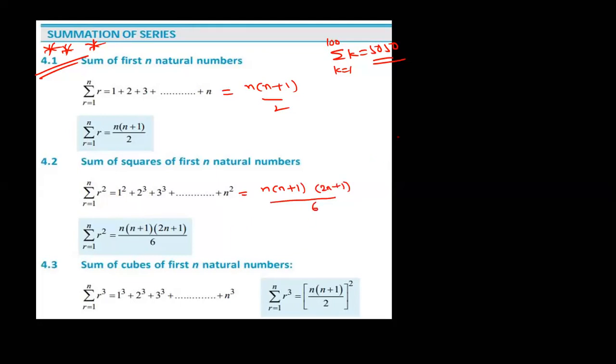Anyone tell me? Sigma k square, here n from 1 to 8. Anyone? 204. Sum of the cubes of the first n natural numbers: 1 cube plus 2 cube plus 3 cube and so on, n cube. So this one you can write like that. These are the notations. You should see carefully.